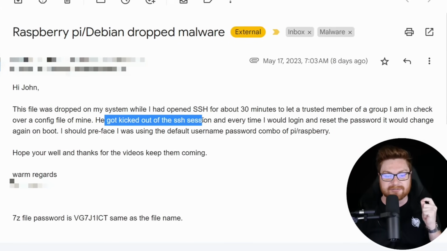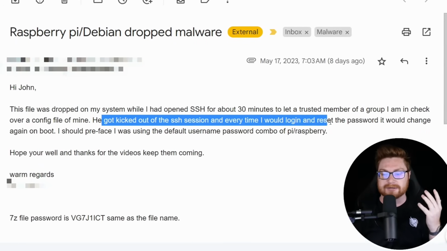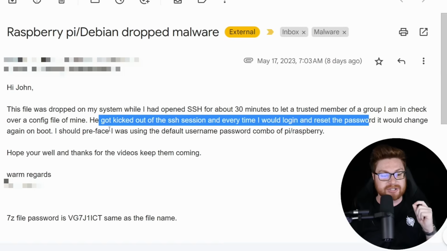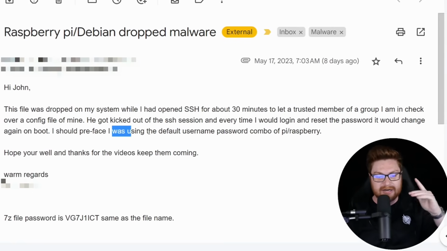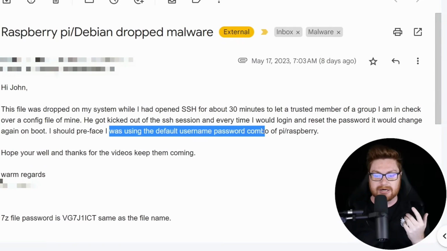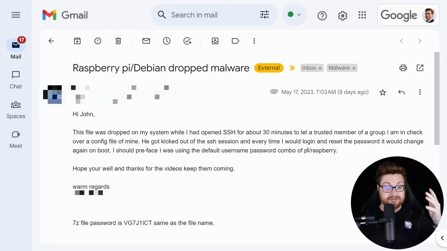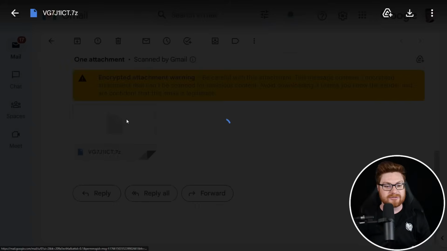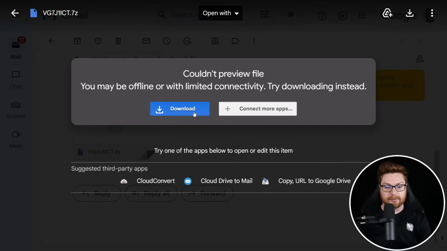He got kicked out of the SSH session, and every time I would log in and reset the password, it would change again on boot. I should preface, I was using the default username password combo of Pi and Raspberry. So this is, of course, a Raspberry Pi, and they attach this file. They say, look, here is this 7-zip archive of what we saw on the system. We could download it and we could go take a look.